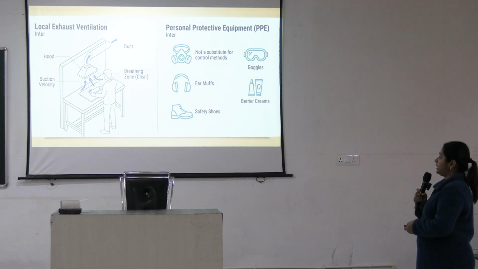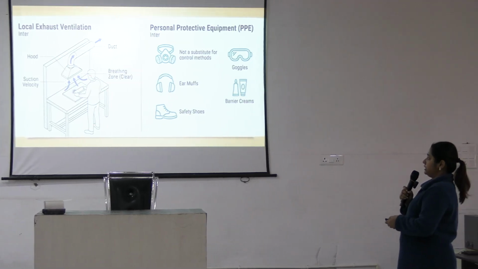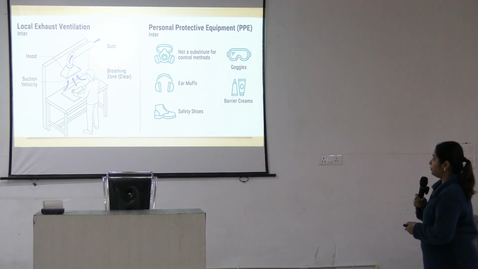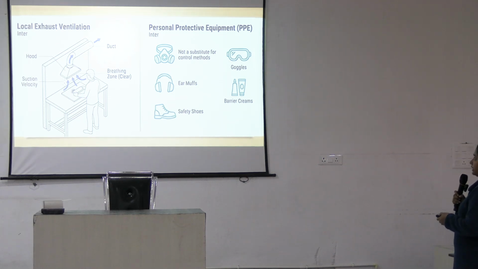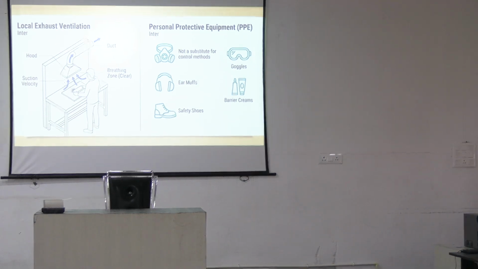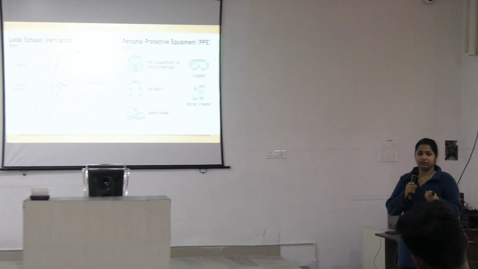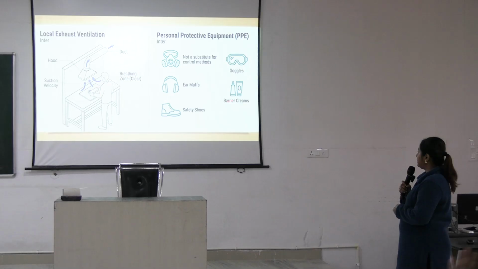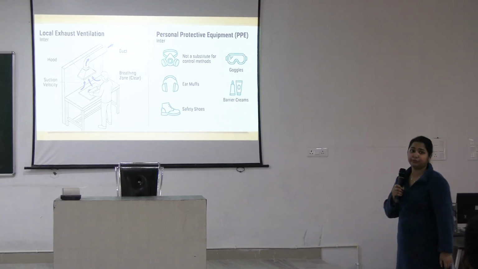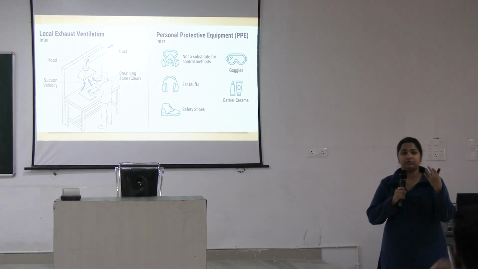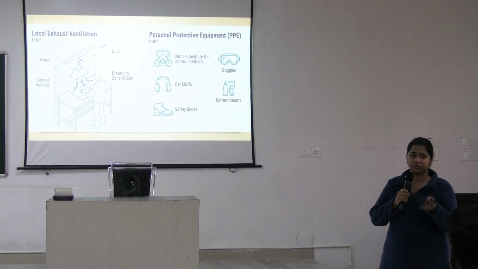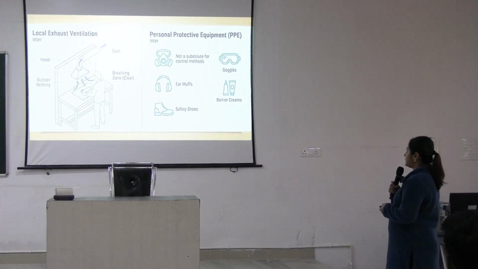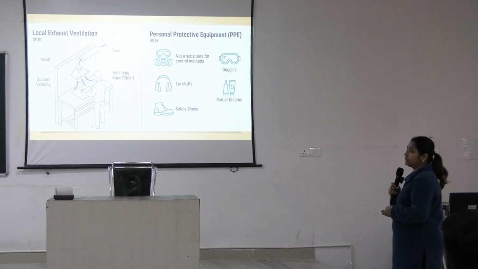Then you can do the local exhaust ventilation. That is, someone is working in some place where there is emanation of smoke. You put a local exhaust there so that the dust is removed, like a kitchen chimney, right? Like a kitchen chimney. So that is there. Then there is the wearing of personal protective equipment or PPE to protect the workers from certain hazards. So you can use a gas mask, earmuffs, safety shoes, goggles and creams.